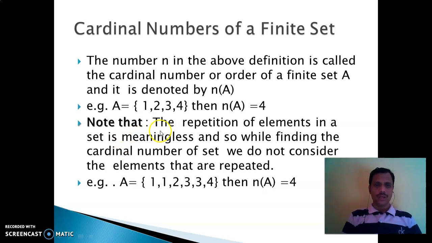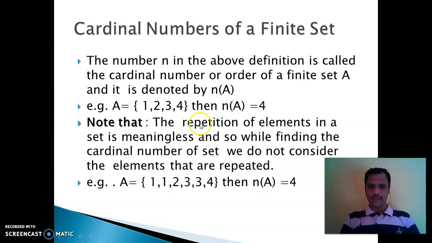Very important note: the repetition of elements in a set is meaningless. And so while finding the cardinal number of a set, we do not consider the elements that are repeated. For example, here A = {1, 1, 2, 3, 3, 4}. Then we can write n(A) = 4, but we observe that there are 6 elements written, yet we count only 4. So that means we can say that the repetition of elements in a set is meaningless.